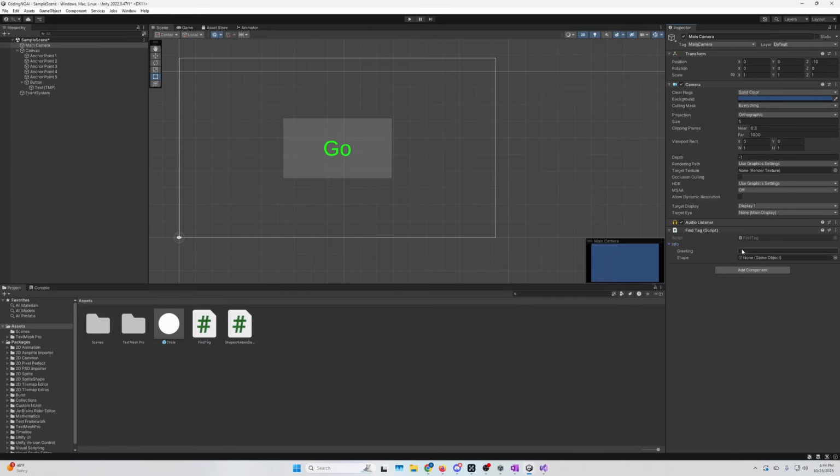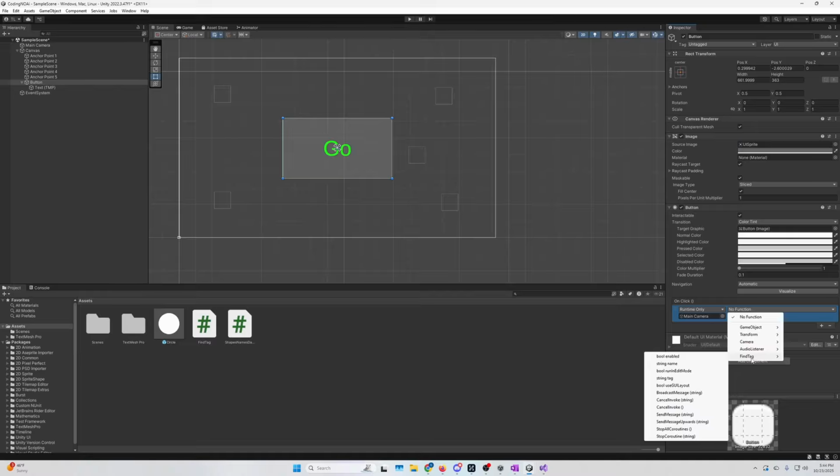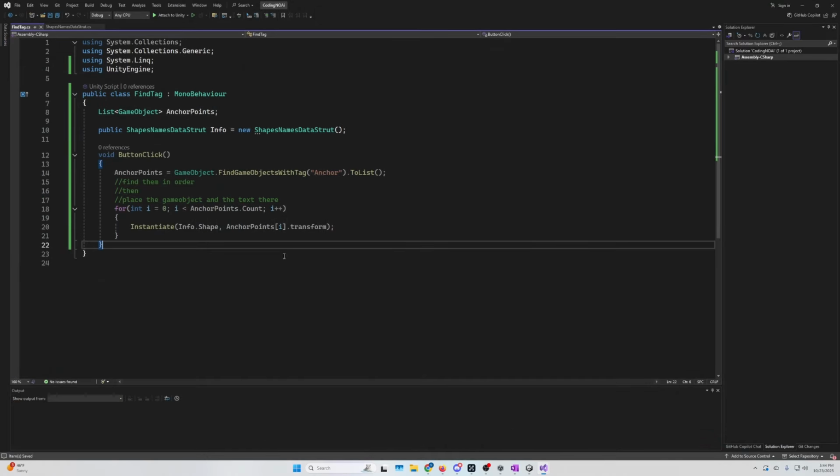So we see that we got our info. We actually fill that in right here. So let's drag our circle in. And then greetings, just put whatever you want there. Now we're gonna go to the button and hit the plus button. We're gonna drag over the main camera. Drop down functions, game object, find tag. And then we want to click on the, what did we call that? I can never remember this stuff. We called it button click. Oh, it needs to be public. That's why you're not seeing it.